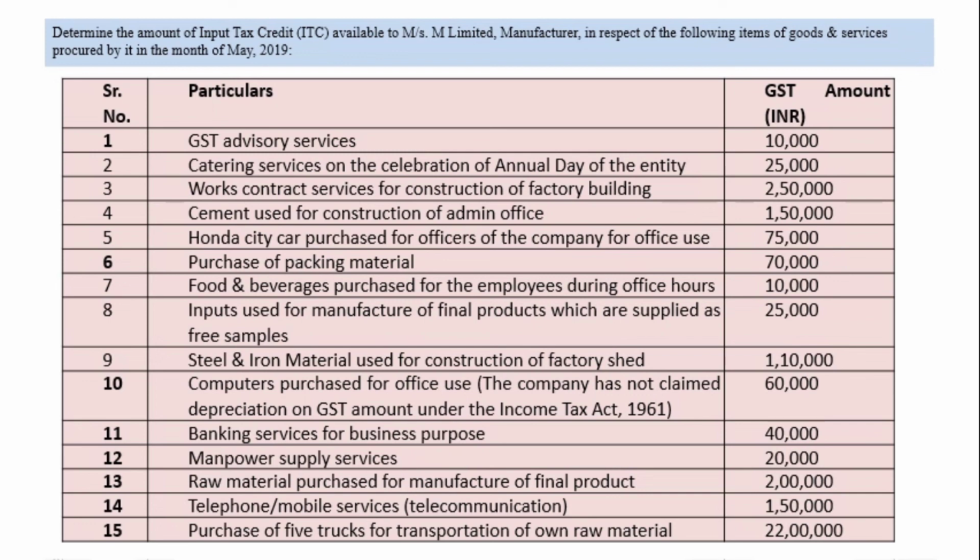Say for example, if a car is purchased having capacity less than 13 passengers, but it is going to be used for transportation of passengers, or for providing skill on how to drive the car, that is a motor training vehicle, then in that case ITC is allowed. Then in that case you don't have to see the passenger capacity, whether it is 13 or more. If it is used for transportation of passengers, or if it is used for providing motor training skill, then it is allowed. So this is about the ITC, whether allowed or not.